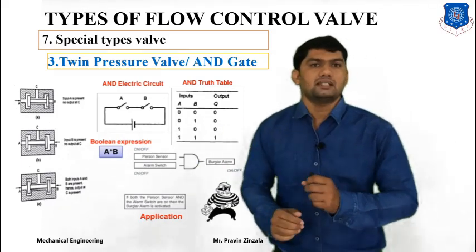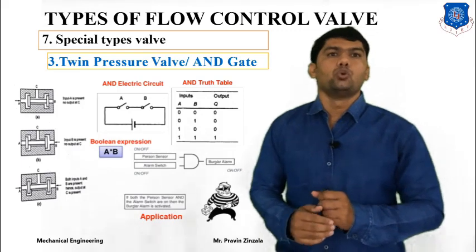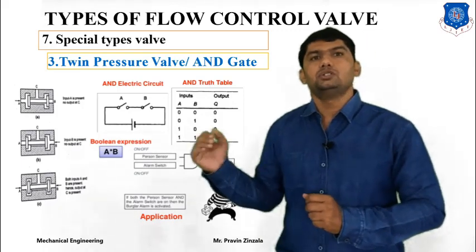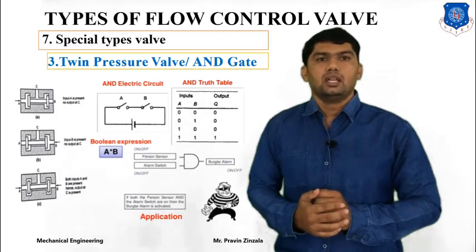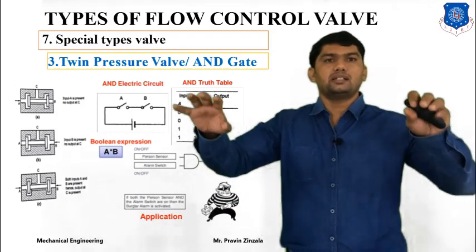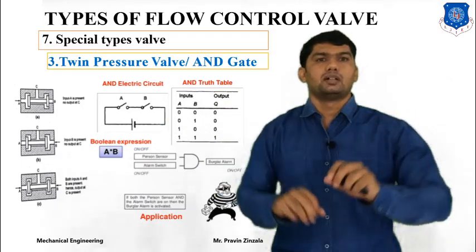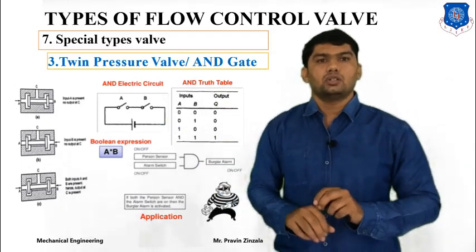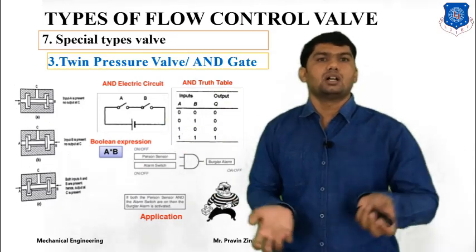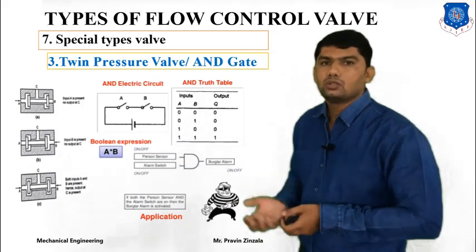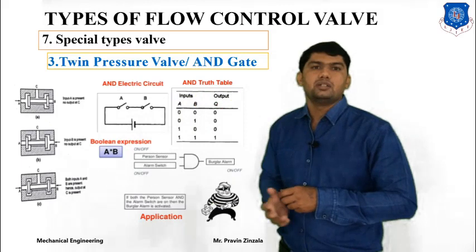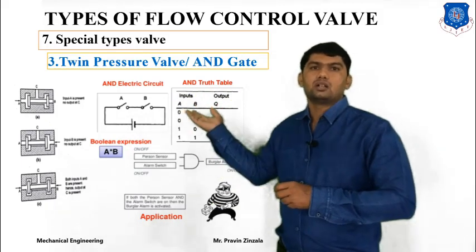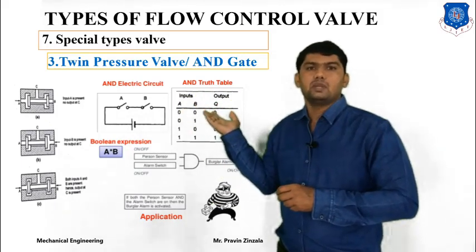outlet. So twin pressure valve is mainly used for two-hand operation, and it is used to minimize the accident in hydraulic system. In heavy hydraulic system, you have to utilize both hands for operations of hydraulic system. So it will reduce the accident to human life. So mainly twin pressure valve or AND gate valve is used to reduce the accident, and this is the truth table of how we can operate.